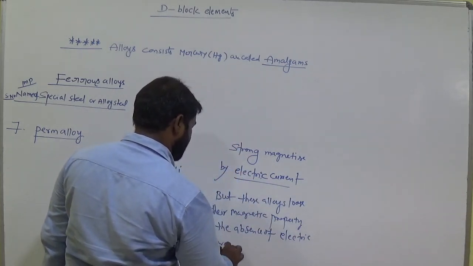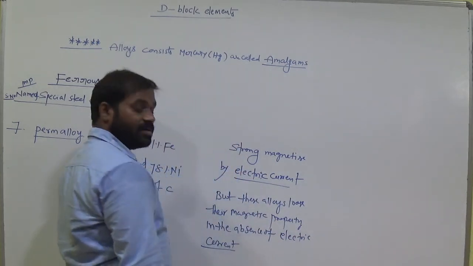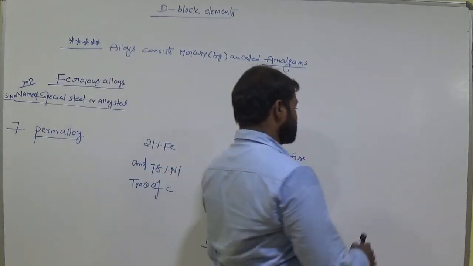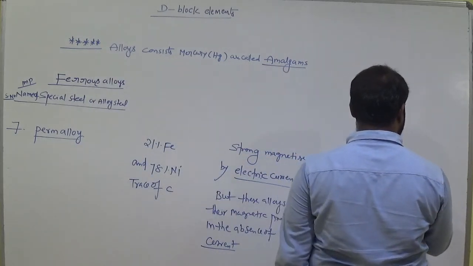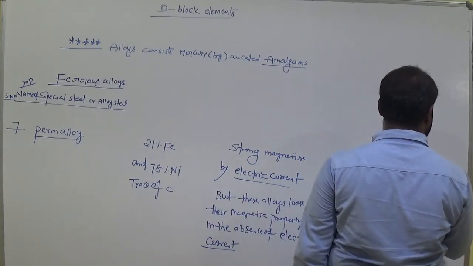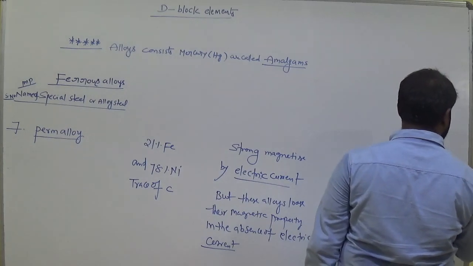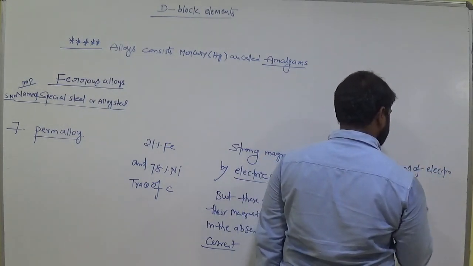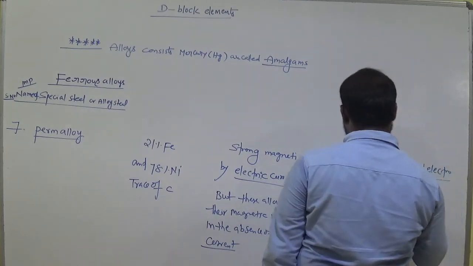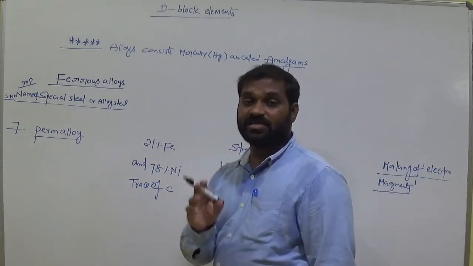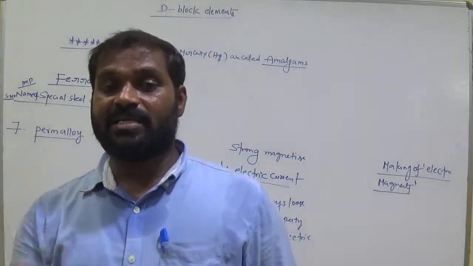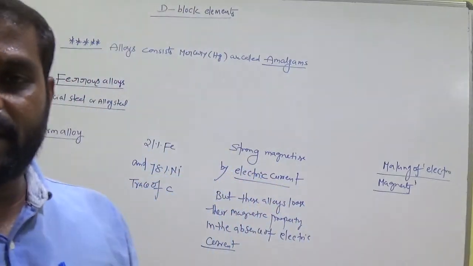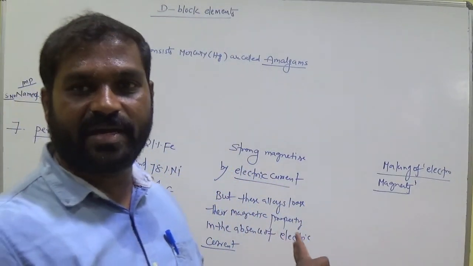Remember this, very important. Okay, so the use is in the making of electromagnets. Electromagnets means they depend only on electric current. So in the absence of electric current, they don't possess any kind of magnetic nature.